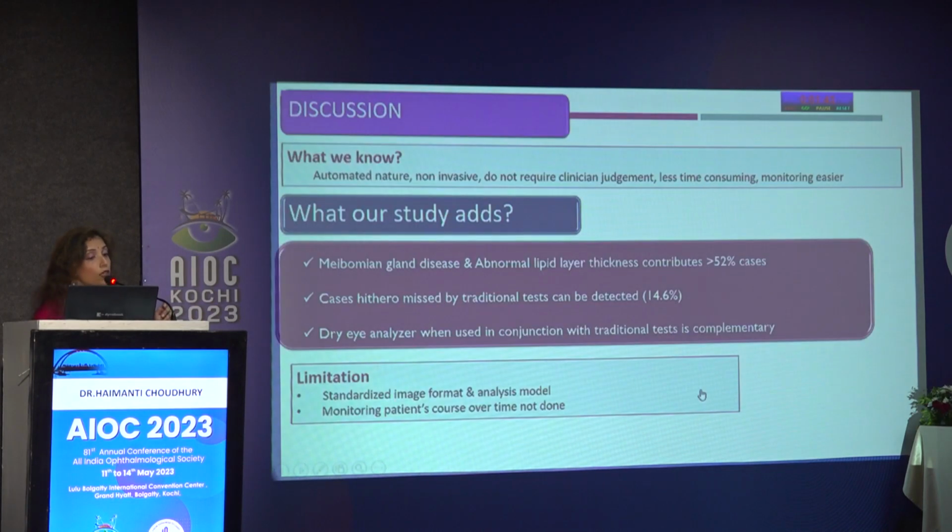In discussion, what we already know about this device is that it is automated, non-invasive, independent of clinician judgment, it is quick, and it makes the monitoring easier. What does our study add? That meibomian gland disease and abnormal lipid layer thickness contribute to more than 52% of cases. Cases hitherto missed by conventional tests, in our study 14%, could be diagnosed by this AI device. The dry eye analyzer, when used in conjunction with traditional tests, is complementary.